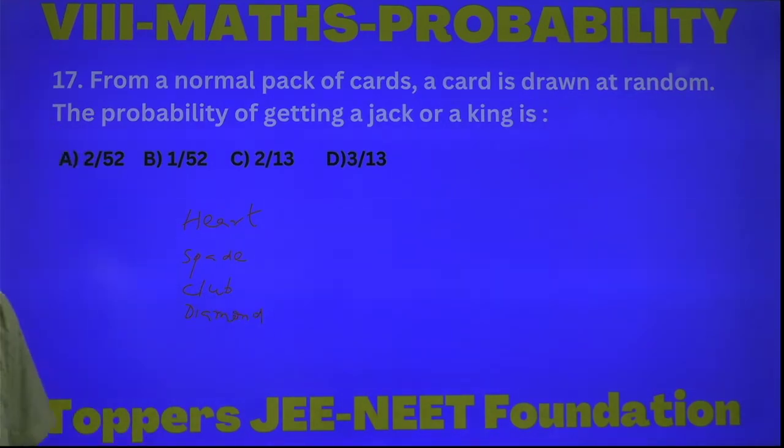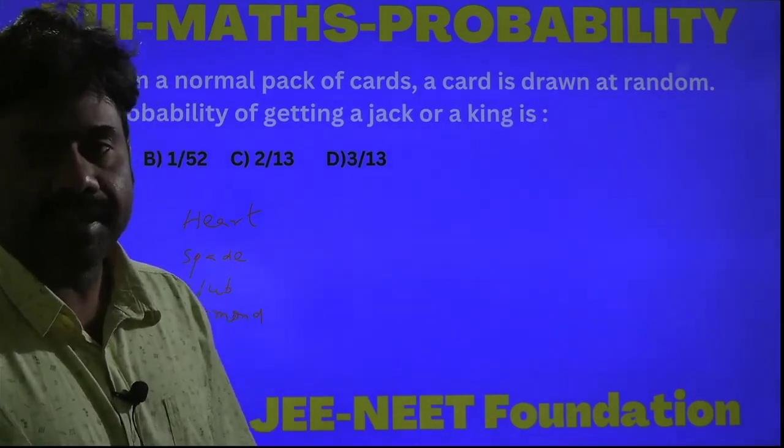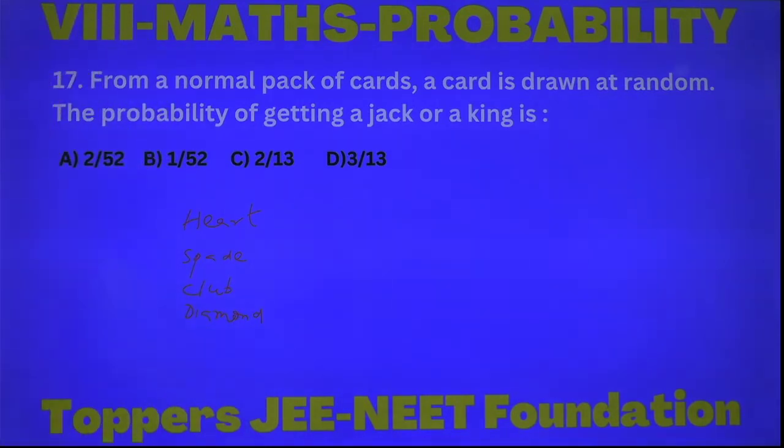These 52 cards are divided into 4 sets, each containing 13 cards. These are the symbols: heart, spade, club and diamond.